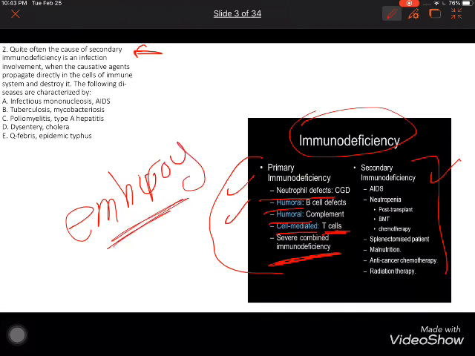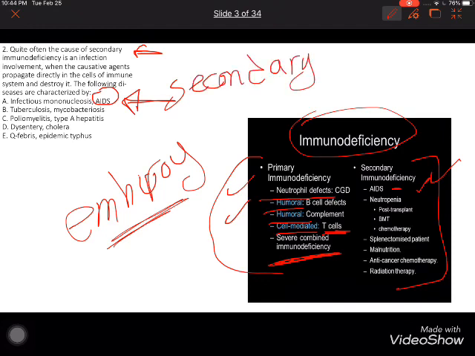But the secondary one, you receive this disease during life. That means immune deficiency is the most common one. That's why he asked here about the secondary type, and you should know AIDS. It's another name for secondary immune deficiency. Secondary immune deficiency.